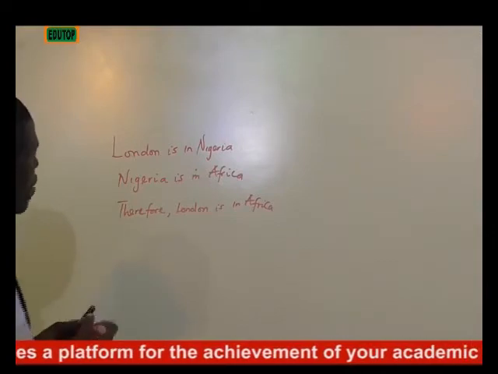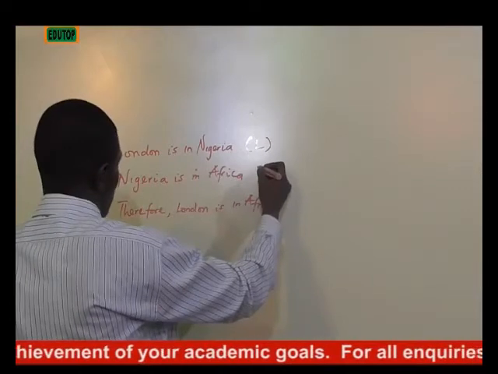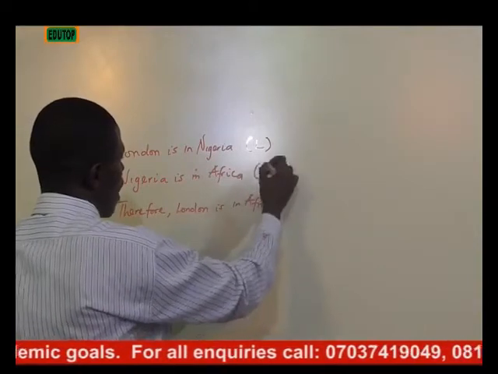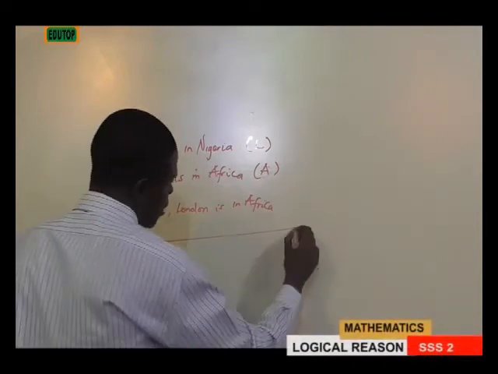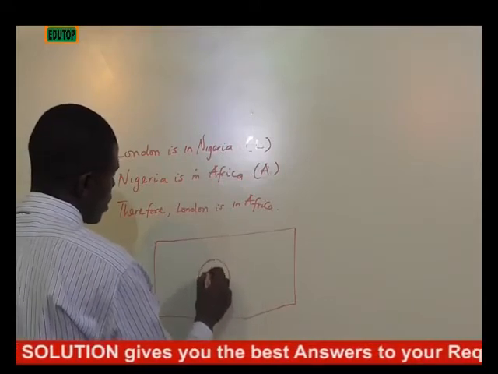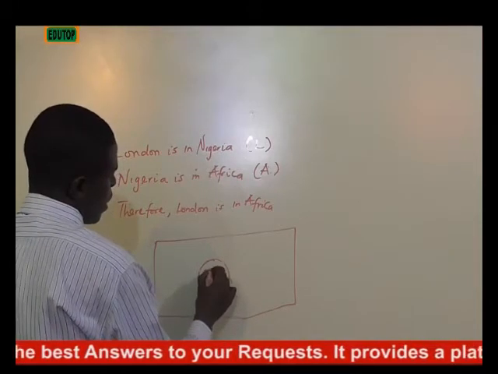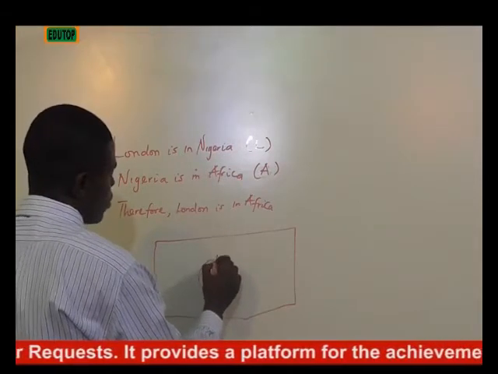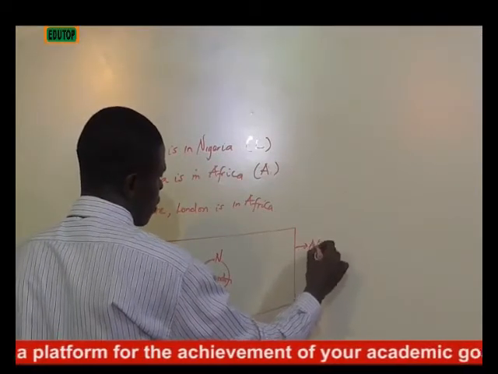If you look at what we have here, let's say L is for London, N is for Nigerian, or let's say A is for African. I made it clear that the Venn diagram is very necessary in logical reasoning. We have London here, let's say it's a capital. And we have Nigeria here, and we have Africa.